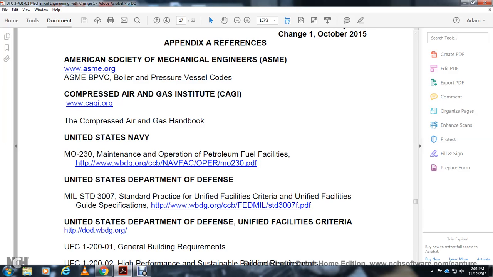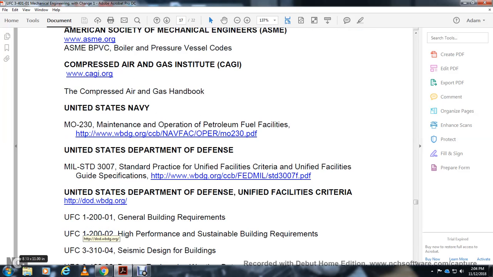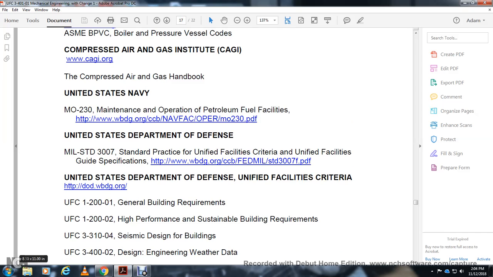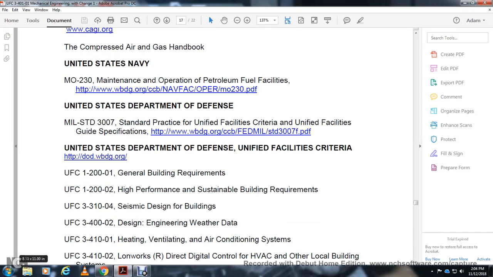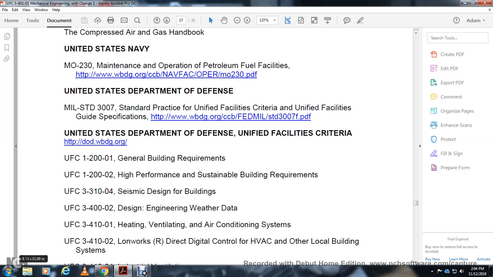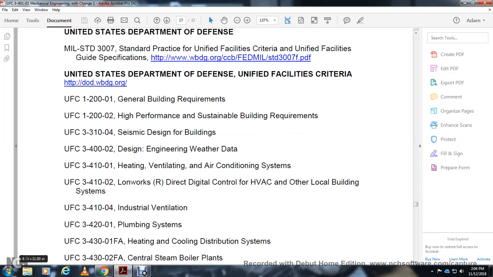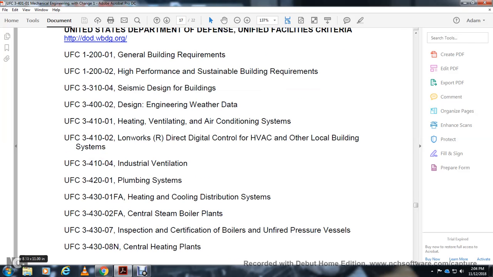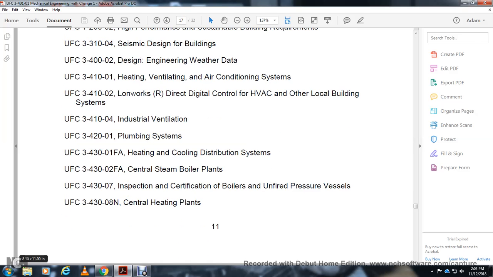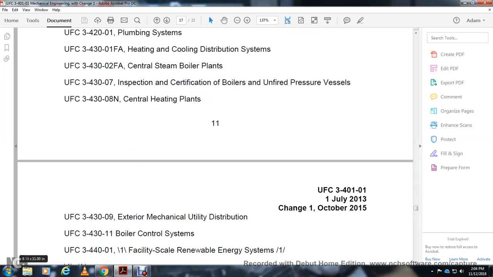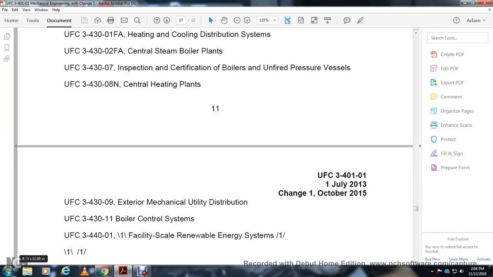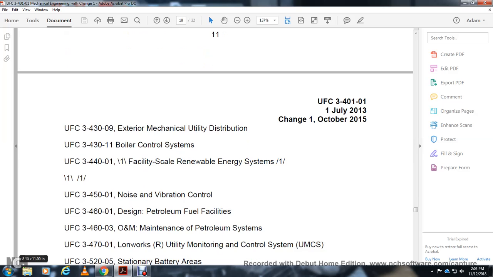United States Department of Defense Unified Facilities Criteria: general building requirements, high performance and sustainable building requirements, seismic design for buildings, engineering weather data, heating, ventilation, and air conditioning systems, direct digital control for HVAC and other local building systems, industrial ventilation, plumbing systems, heating distribution, central steam boiler inspection, central boiler, unfired pressure vessel, central heating plants, exterior mechanical utility distribution, boiler control system, facility-scale renewable energy systems, noise and vibration control for design, petroleum fuel facility operation and maintenance, and management of the petroleum system.